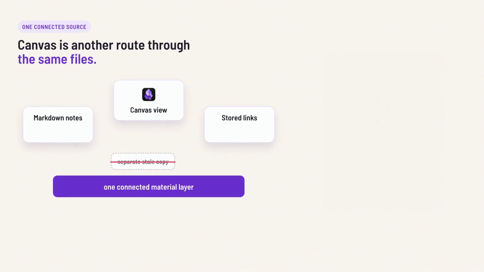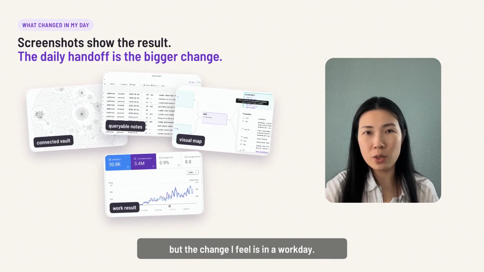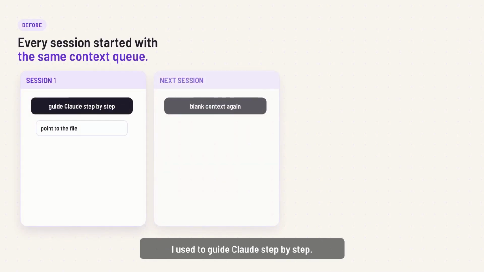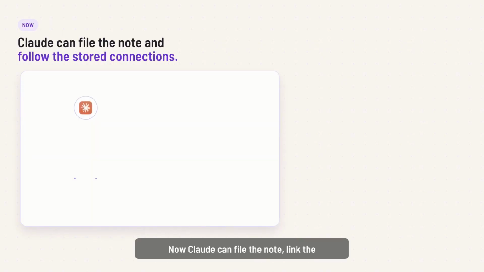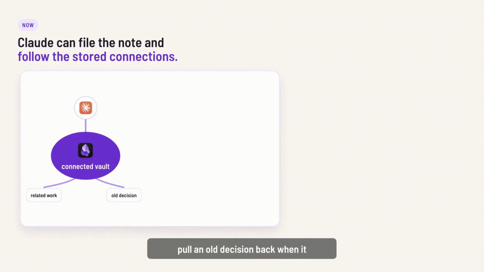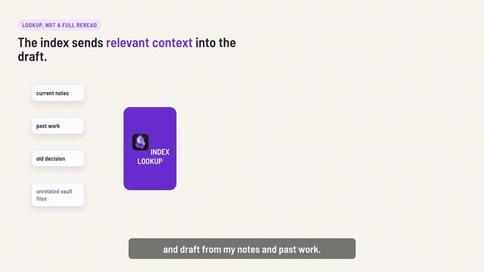The screenshots make the system easy to show, but the change I feel is in the workday. I used to guide Claude step by step. I would point it to the file, remind it what we decided, explain how this draft connected to the last one, and then do much of that again in the next session. Now Claude can read the note, link the related work, pull an old decision back when it matters, and draft from my notes and past work.